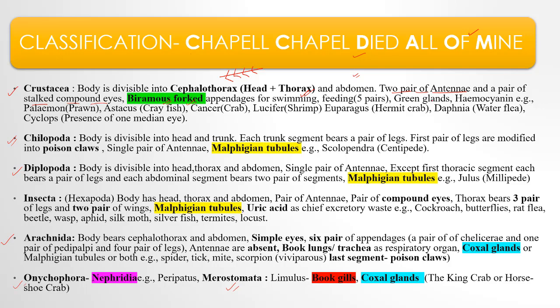Then they have green glands for excretion, and they contain hemocyanin as the respiratory pigment. Examples: prawn, crayfish, Astacus, crab, Cancer, shrimp, Lucifer, hermit crab, Euparagus.